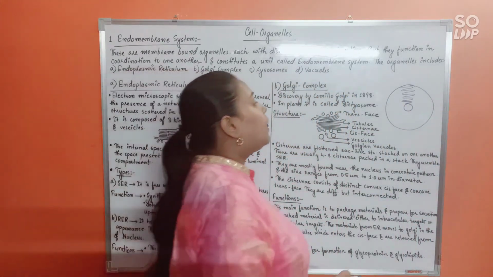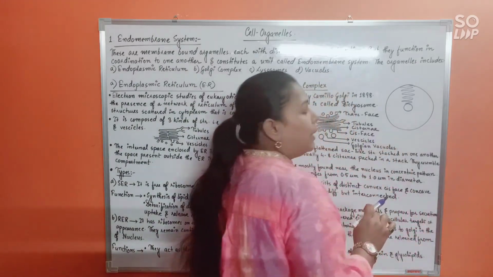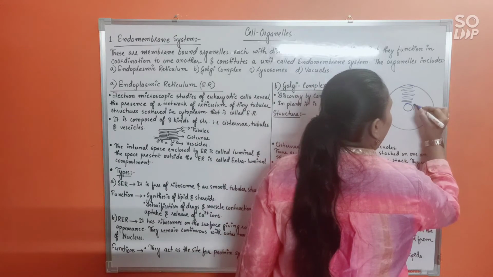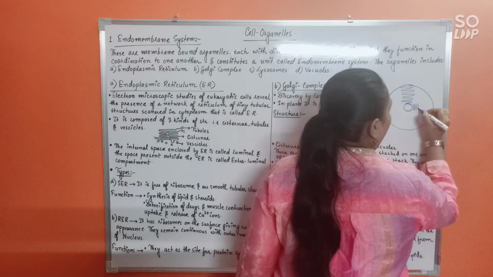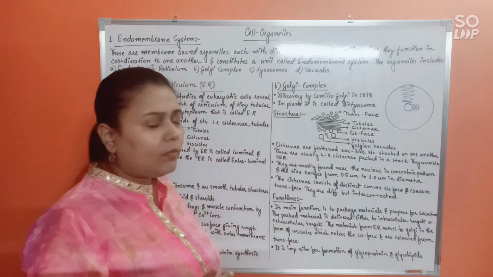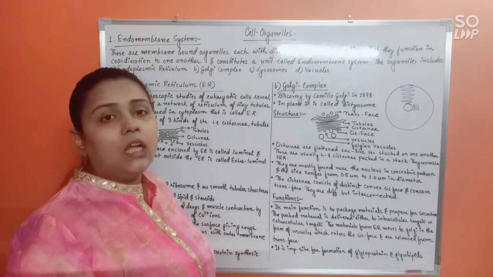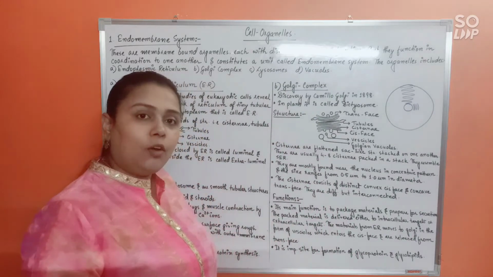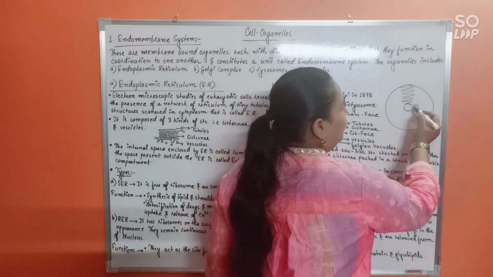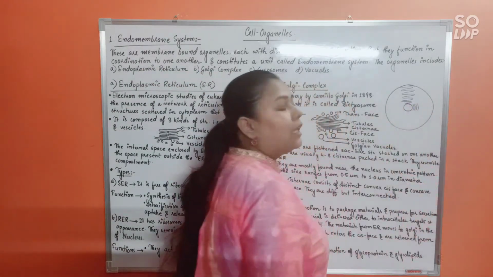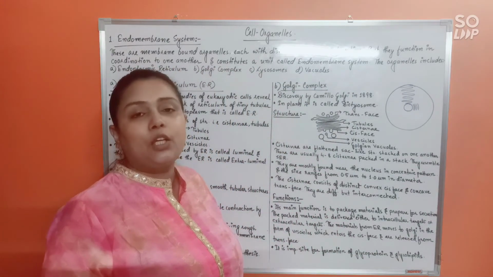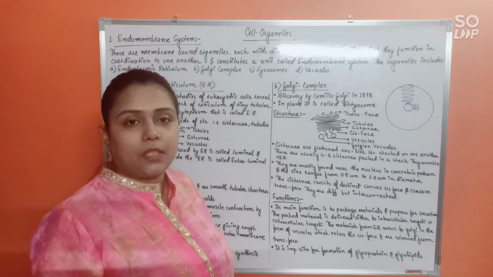Now, in the case of the Golgi complex, if you want to compare, the Golgi complex will always be found nearby to the nucleus. It won't be spanning the entire cytoplasm. It would remain nearby to the nucleus. And they both will always coordinate with one another and function together. That's why, after all, they both are included under the endomembrane system, isn't it?